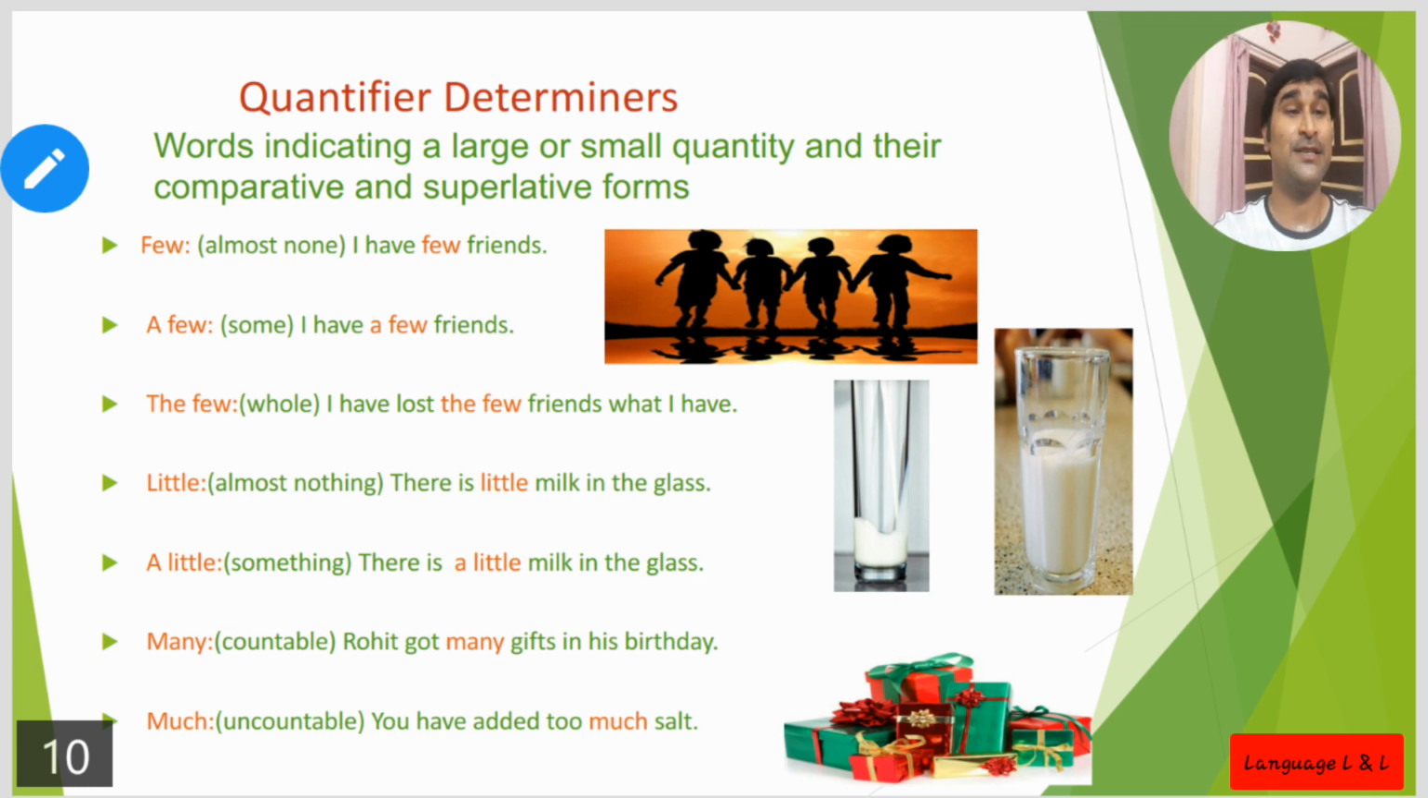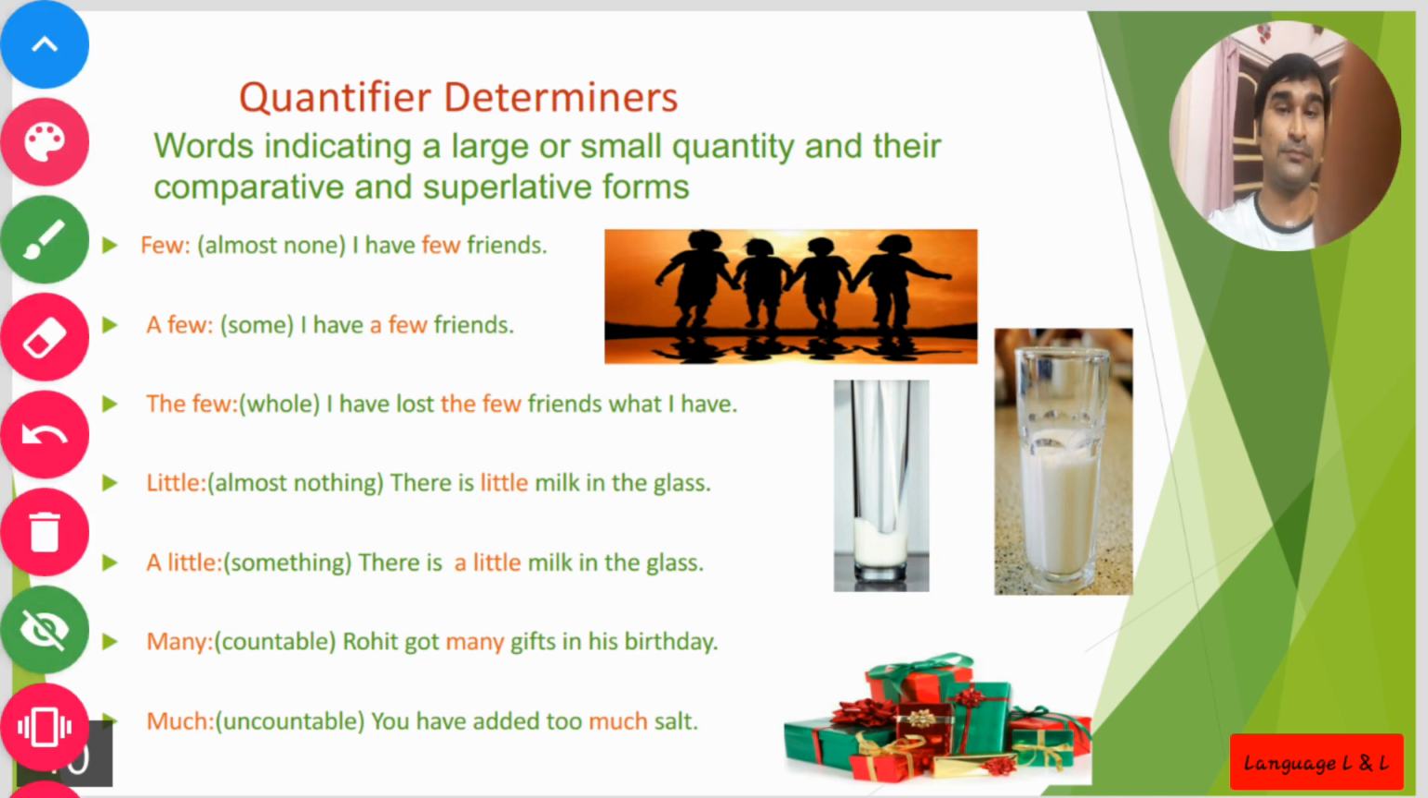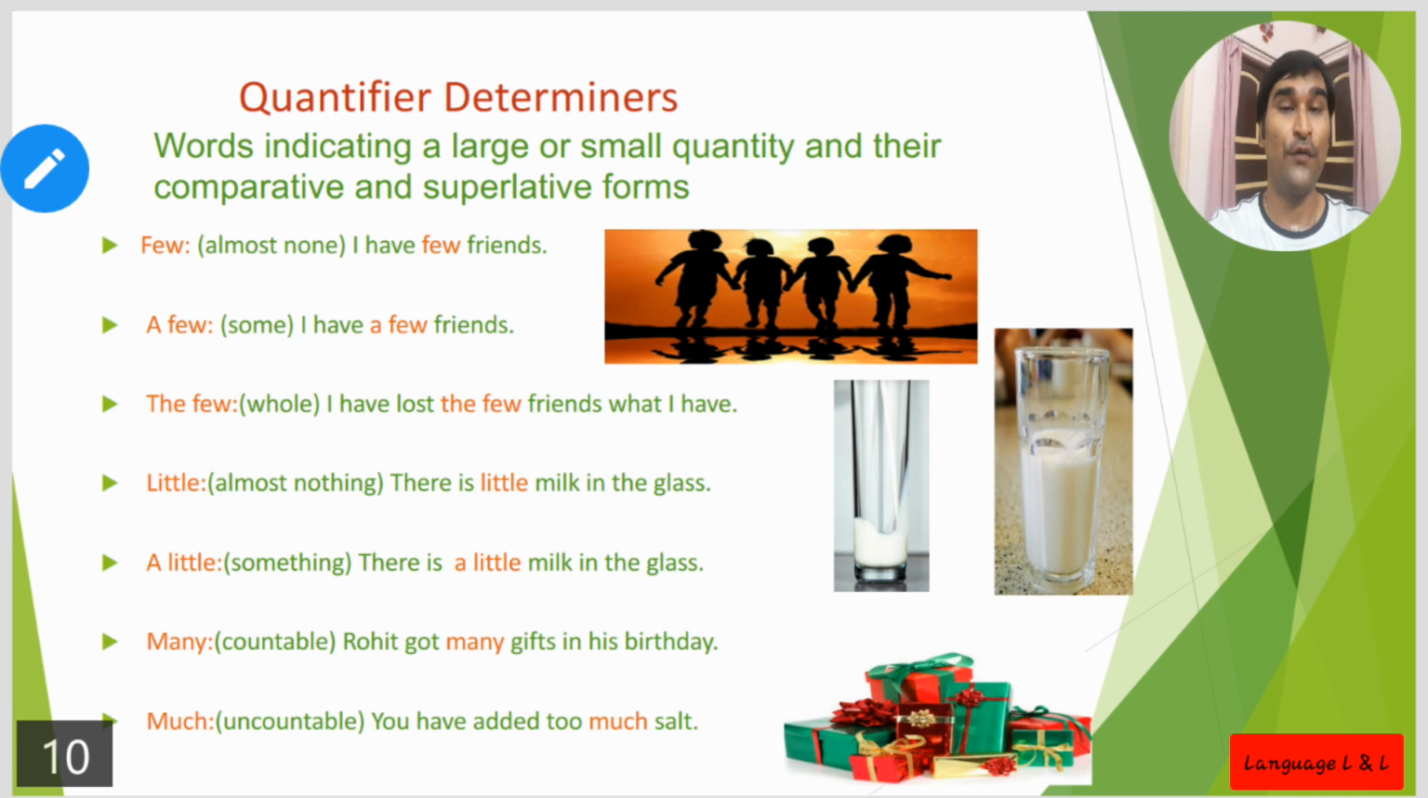So as I have taken the first one, few. Now try to understand properly. I have given the meaning within brackets. Few means almost none. So I have few friends. Few friends means I have friends but almost none, means one, a single one. But whenever I tell a few, it means some. So I have a few friends means I have some friends. They are countable, you can count two or three or four like that.